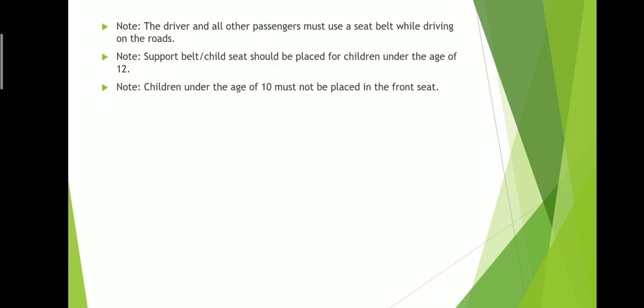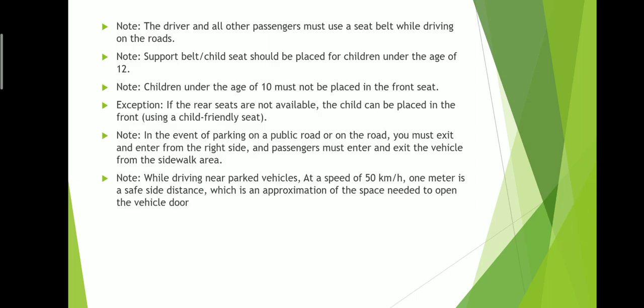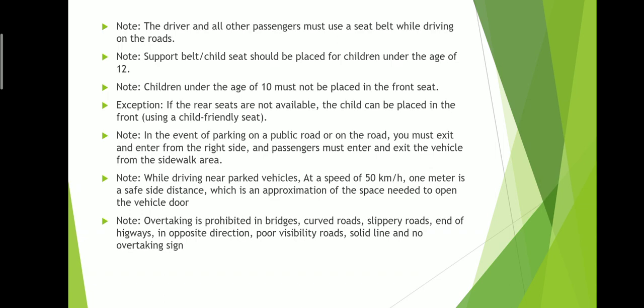Seat belt: you will have one or two questions on the seat belt, some tricky questions also. All people, driver and passengers, have to compulsorily wear a seat belt. Under the age of 12, children have to be in child seats or seat belts. Under the age of 10, the child cannot sit in the front seat, even with a seat belt. There is only one exception: if it is a two-seater car, then the child can sit on the right side with a seat belt.